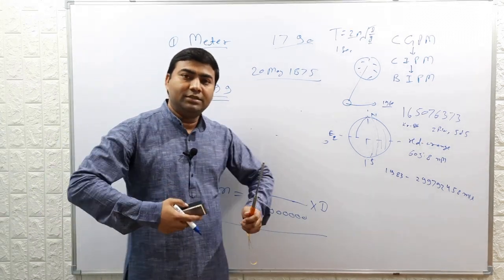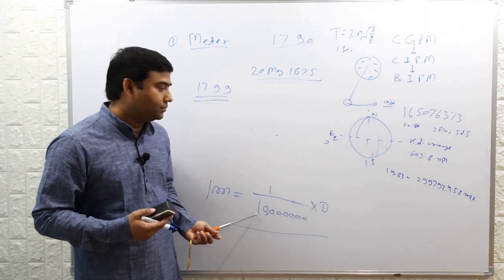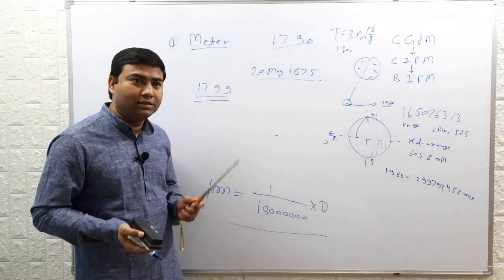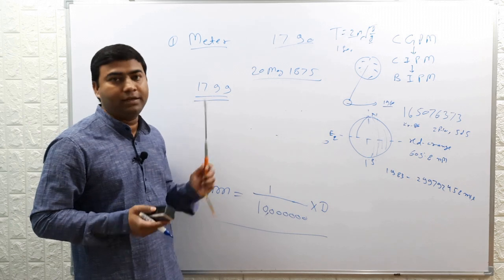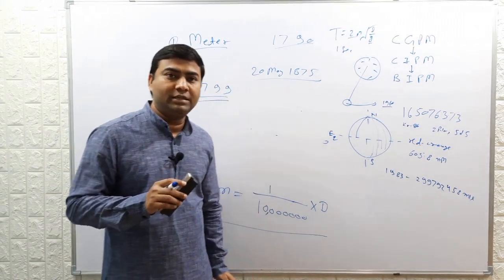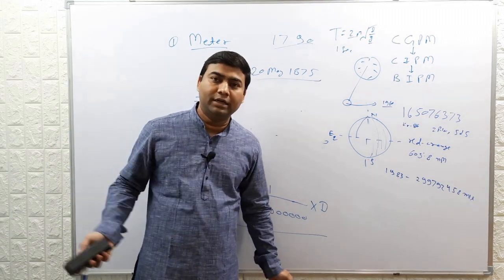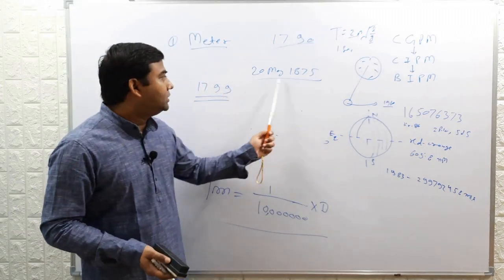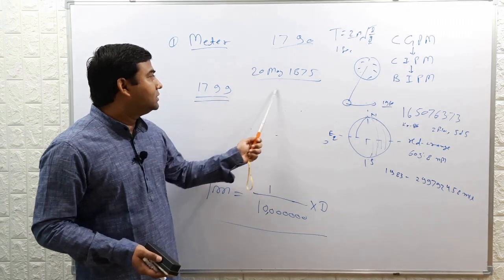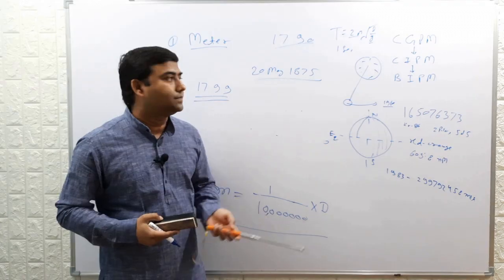These 17 nations adopted the metric system, which was adopted by France in 1799. So these were the member countries, 17 countries. They officially adopted the metric system in their countries. On this day, 20th of May, this is also called International Meteorological Day.